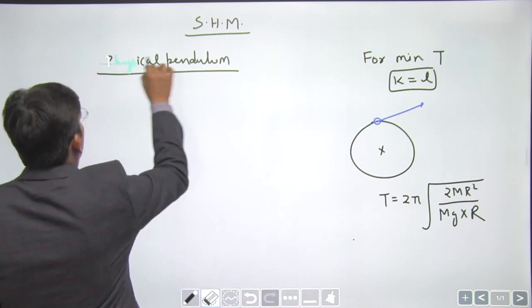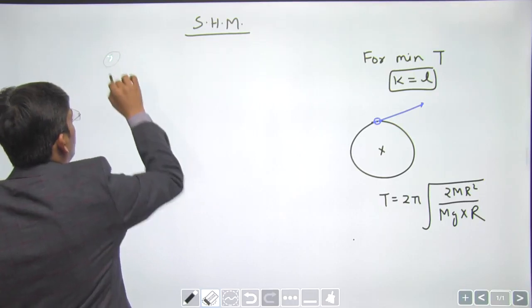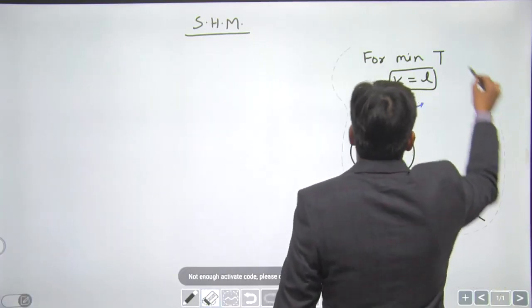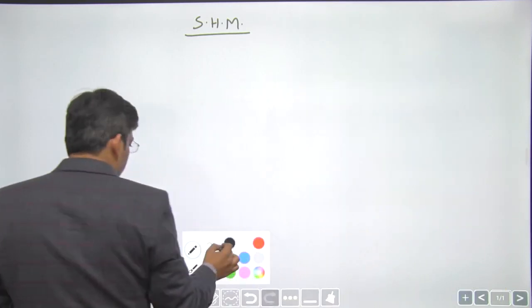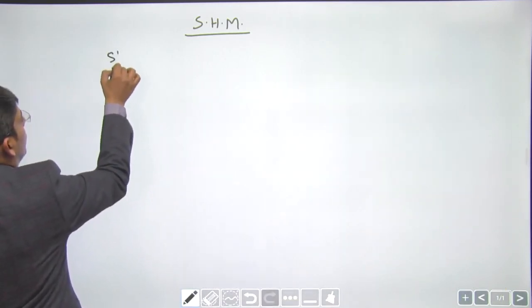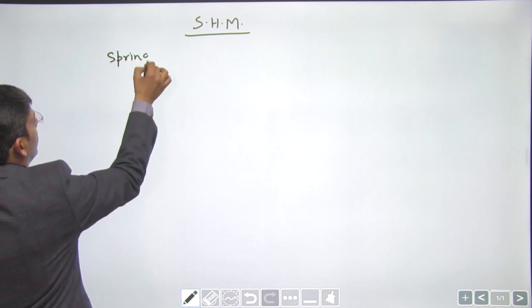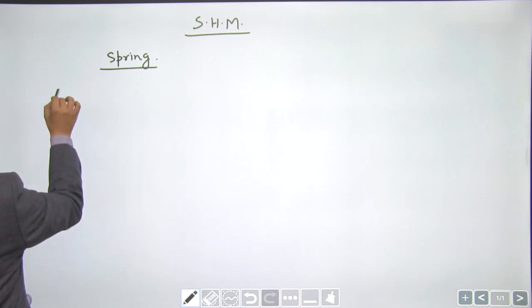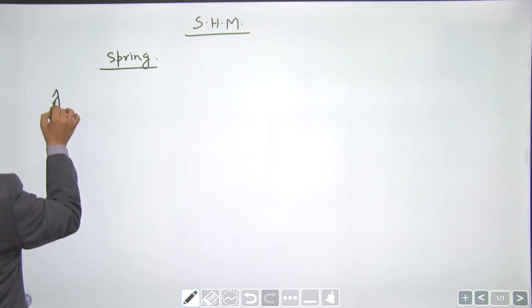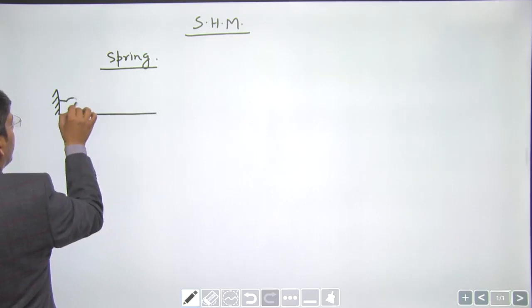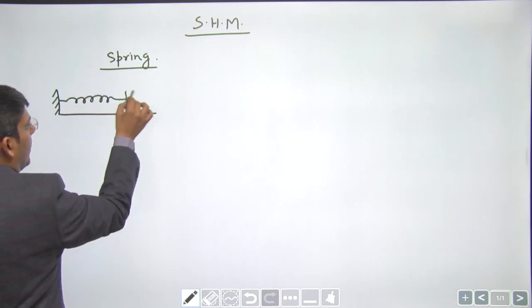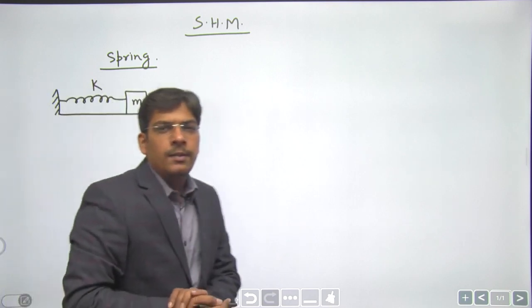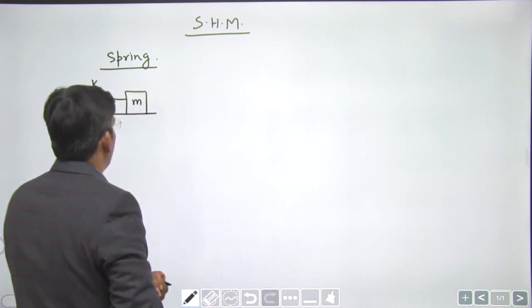So after doing the pendulum part, dear students, let us move on to the spring block system. You know that this is a frictionless surface, and a block of mass m is attached to a spring of spring constant k.